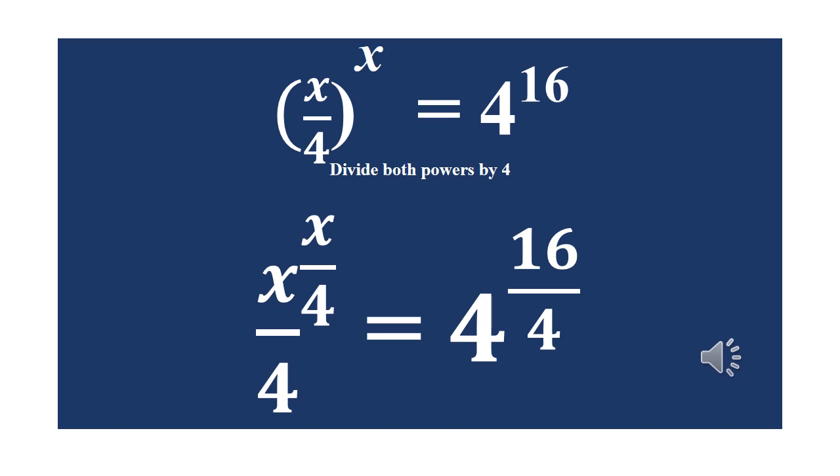So we can divide both powers by 4. If we divide both powers by 4, we have the power at the left side to be x. So divided by 4, that will give us (x over 4) raised to power x over 4 again, equals 4 raised to power 16, then divided by 4.